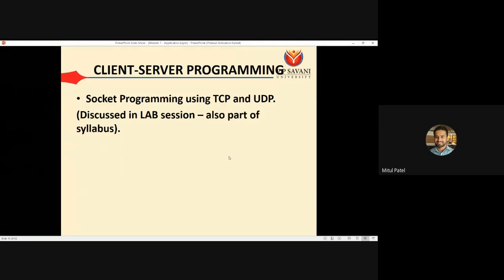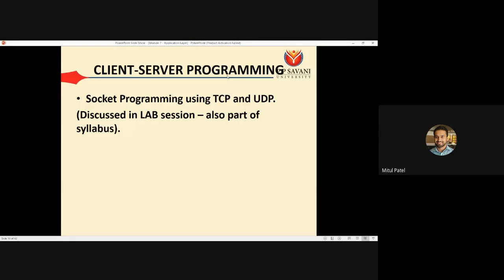So using the socket programming, either using the TCP or UDP, you can implement any type of client server programming. For example, if you want to implement the DNS server, that is also possible using the socket programming. If you want to implement the email server, that is also possible using the socket programming. So this is about the client server programming.